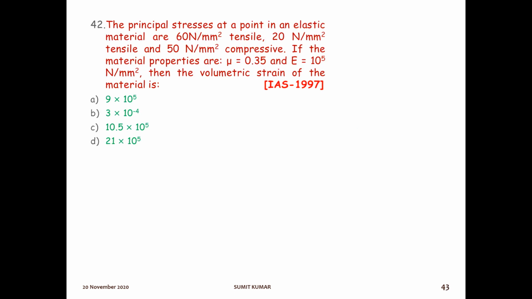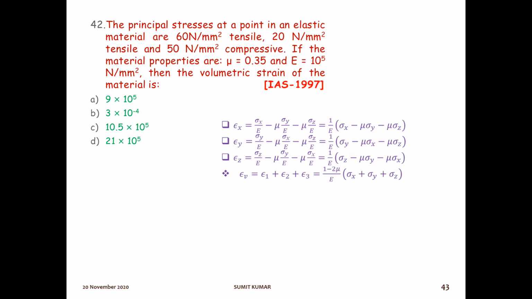The next question is what? The principal stresses at a point in an elastic material are given: 60 tensile, 20 tensile and 50 compressive. If the material properties are given, mu, this Poisson's ratio, and Young's modulus, find the volumetric strain. For finding the volumetric strain, we need to calculate the strain in each direction, that is x, y and z direction. Then just add all this strain and it will give you the value of volumetric strain.